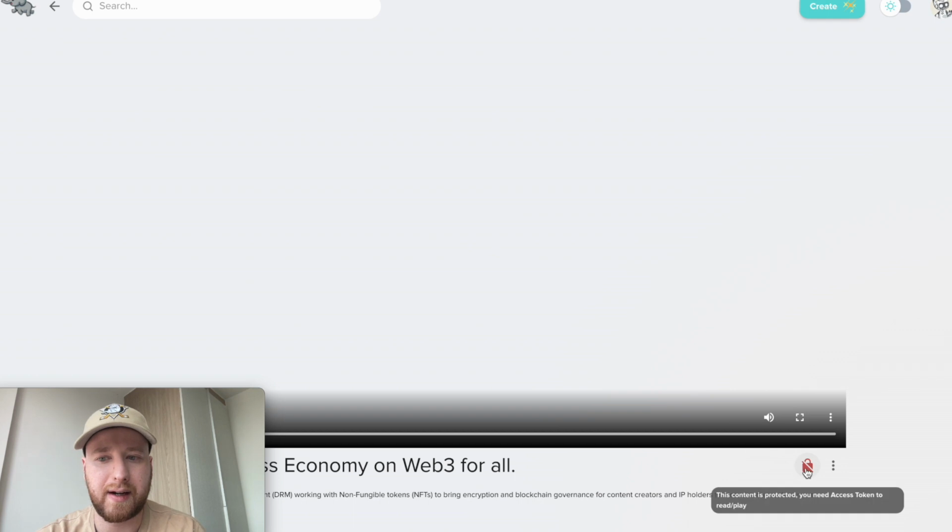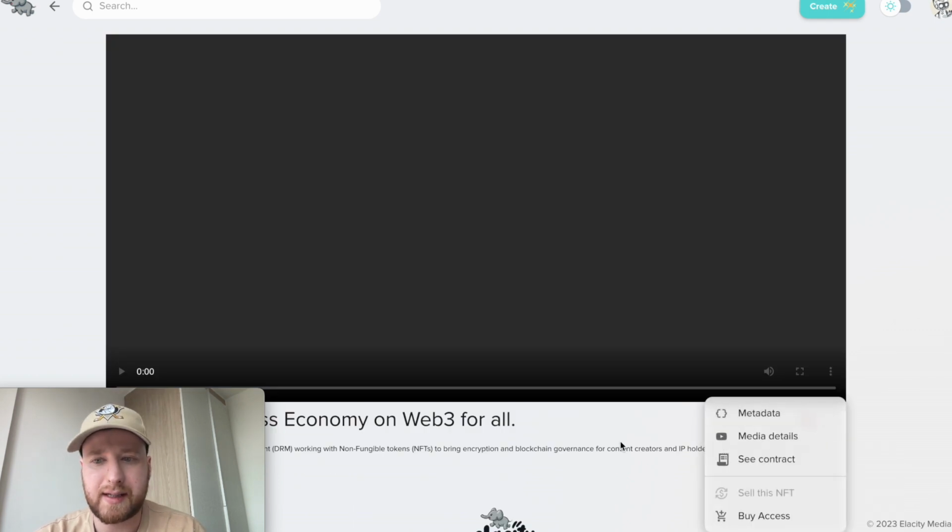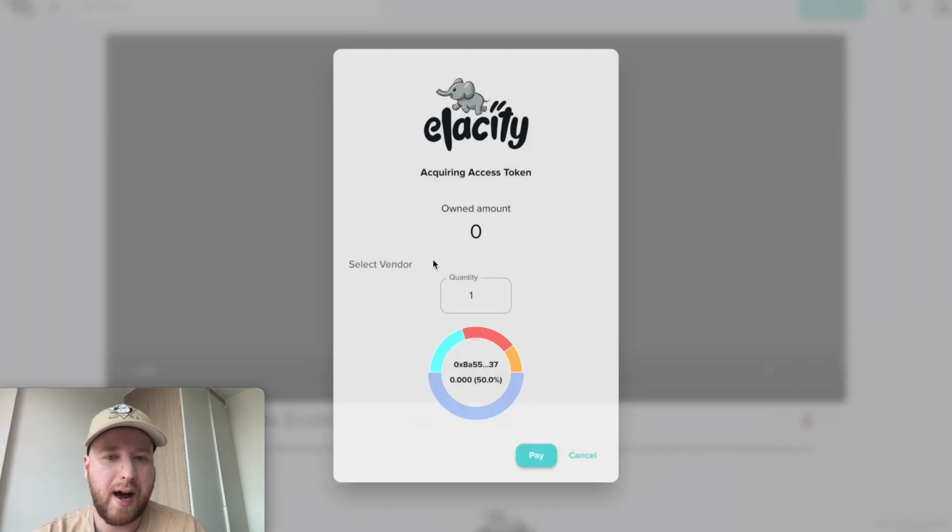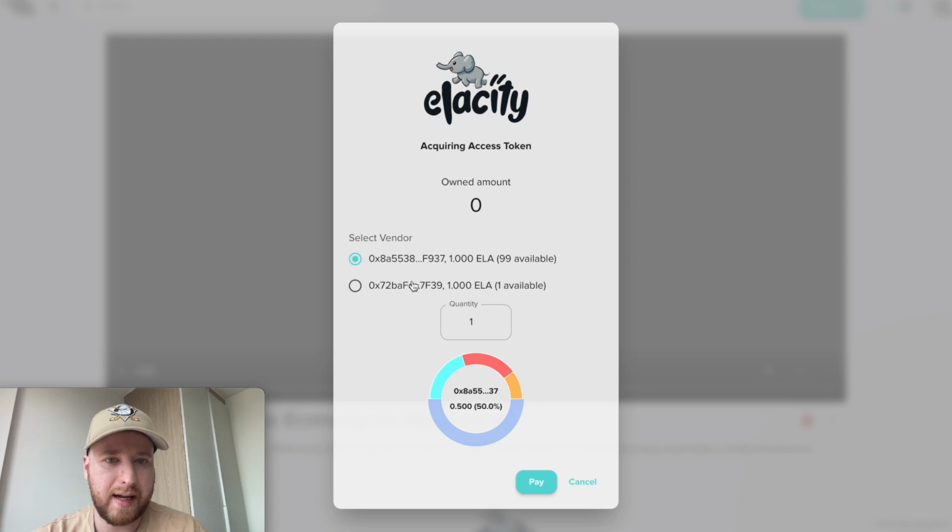I can see that I can't access this token, but I can see that if I go to purchase, there's now 2 vendors, and in different cases there's different distribution models, but everyone's getting paid fairly. So this is a really big step as a whole for what we're here to achieve, which is to deliver an access economy which is inclusive for all.